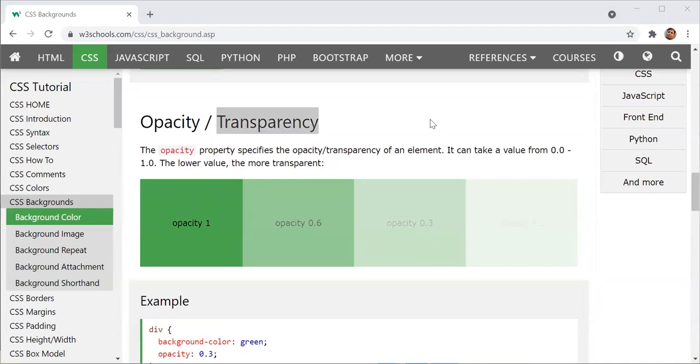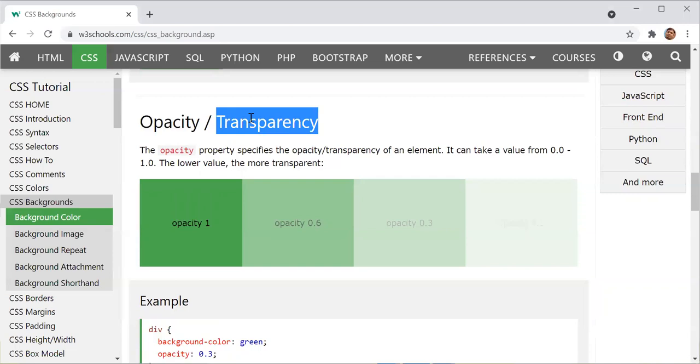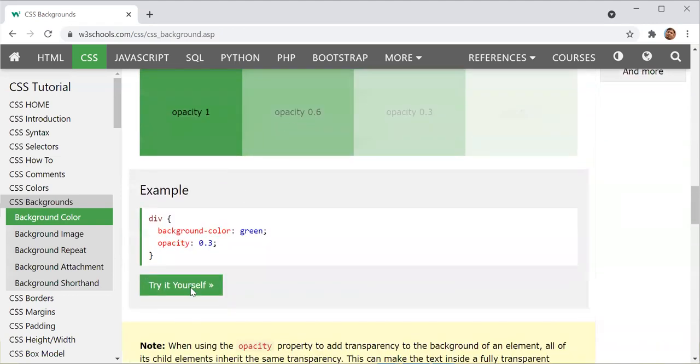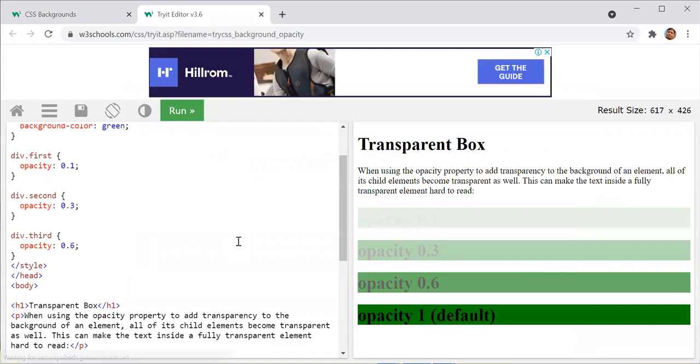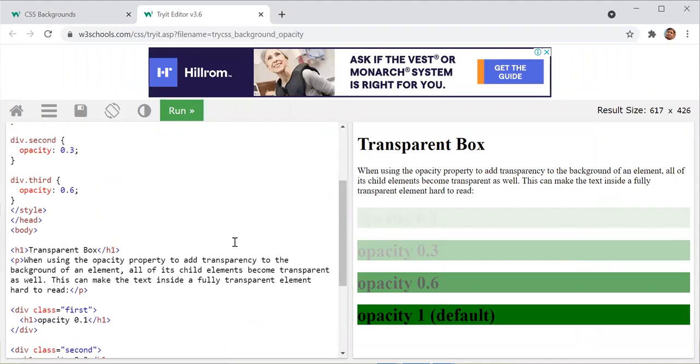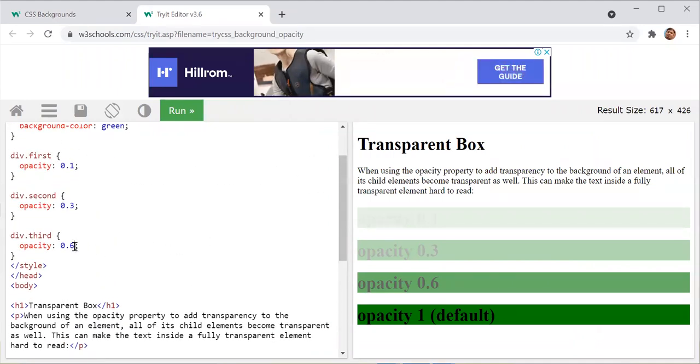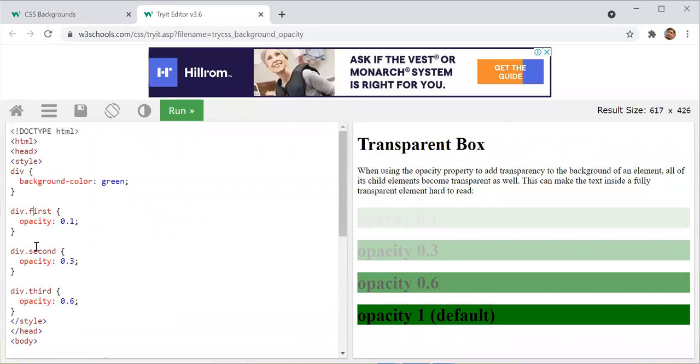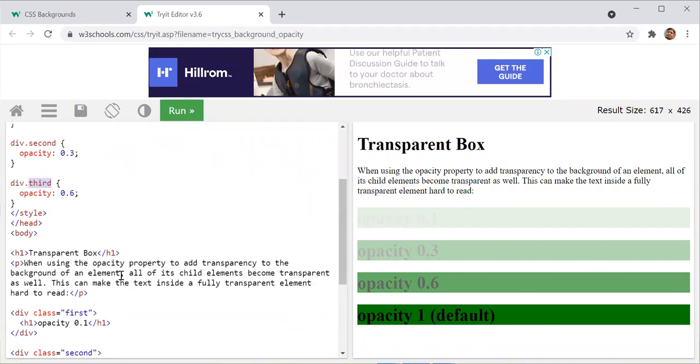Transparency means how much transparent we want a particular element to be. So we can define the opacity: 0.1, 0.2, 0.3. And this is saying first div, second div, third div, right?